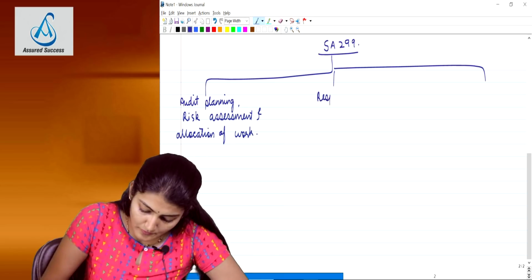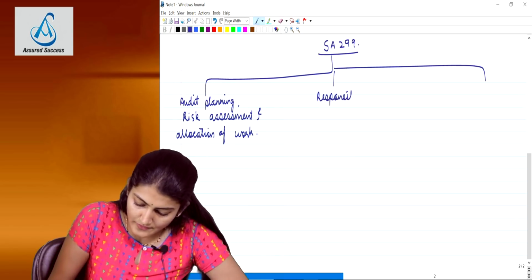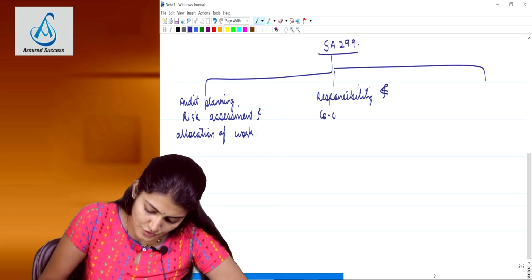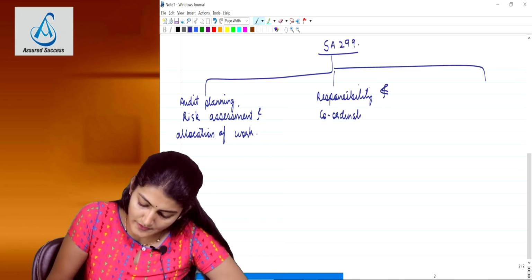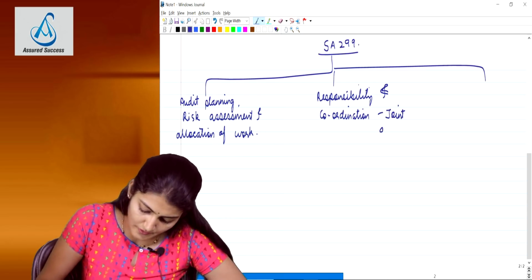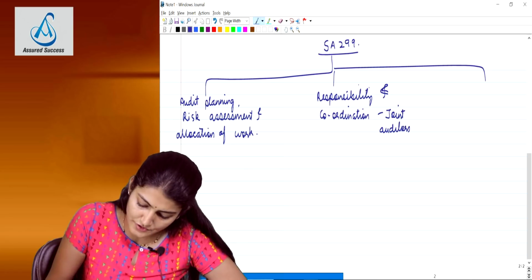Second, we talk about the responsibility and the coordination among the joint auditors, the responsibility of the joint auditors and also the coordination of work amongst them.